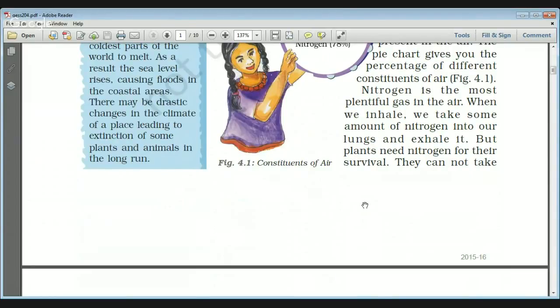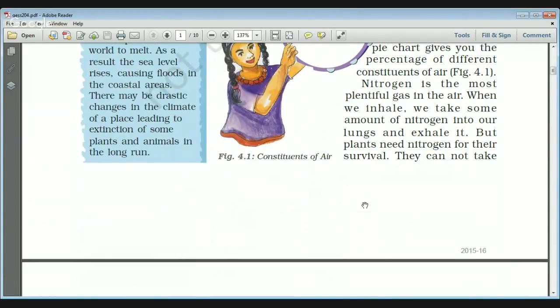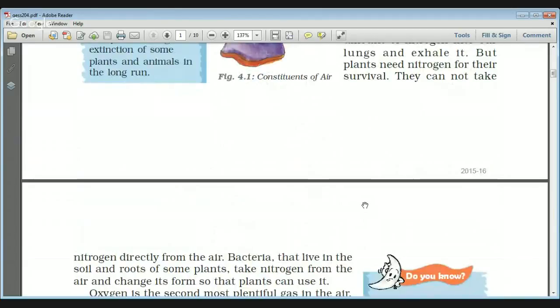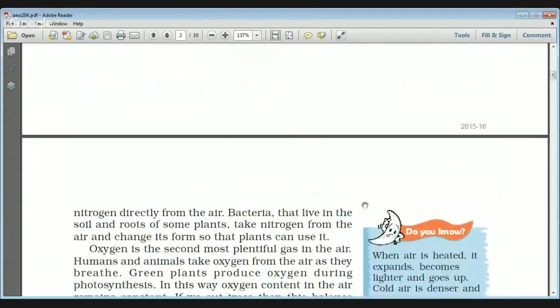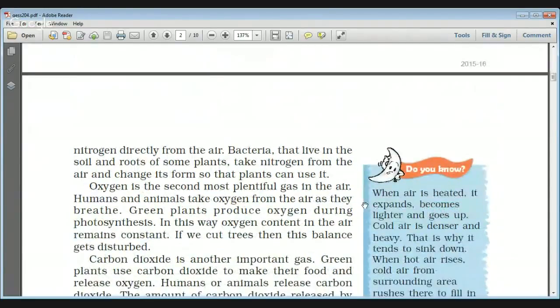Plants need nitrogen for their survival because nitrogen helps in the food formation process. But they cannot take nitrogen directly from the air. So that is why they have bacteria that live in the soil and roots of the plants, and that take nitrogen from the air and change its form so that plants can use it.